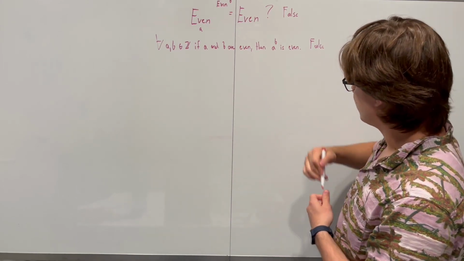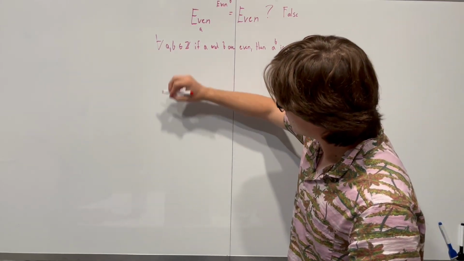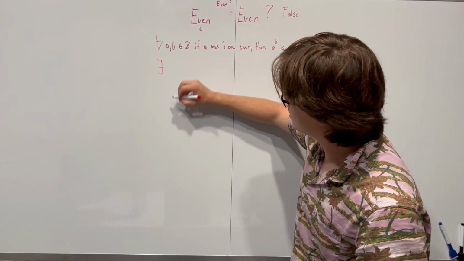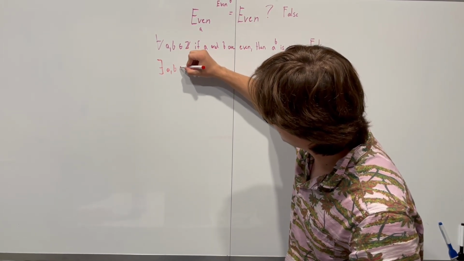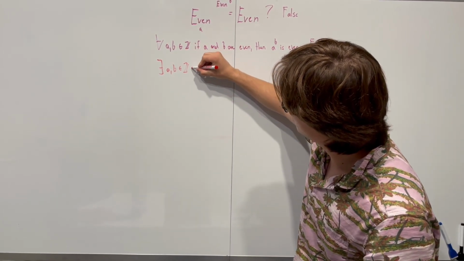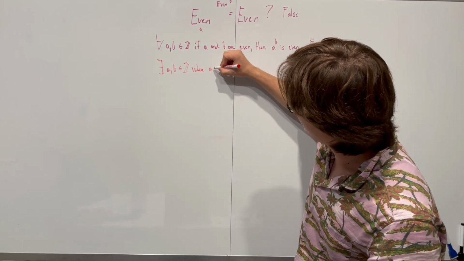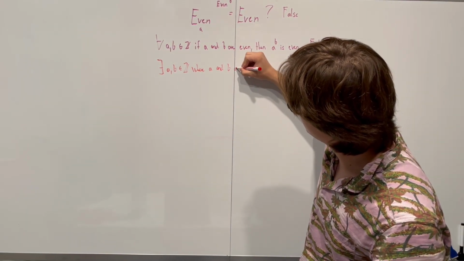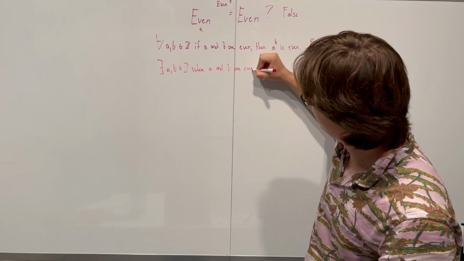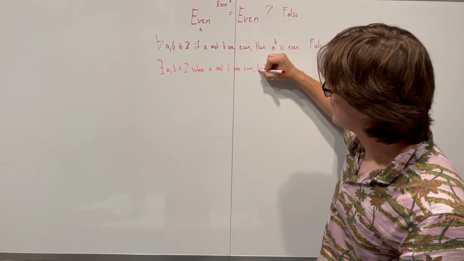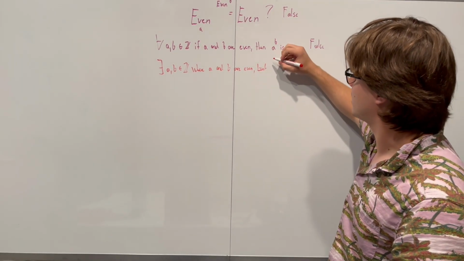So what is the negation of this statement? The negation of a for all statement is going to be that there exist a and b that are integers where a and b are even, but this but is super important to write in your negations.